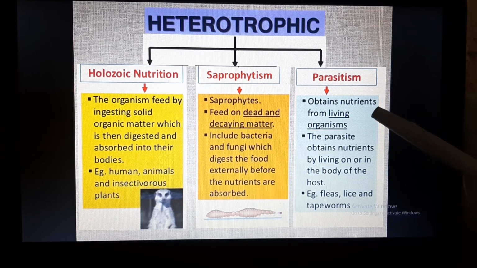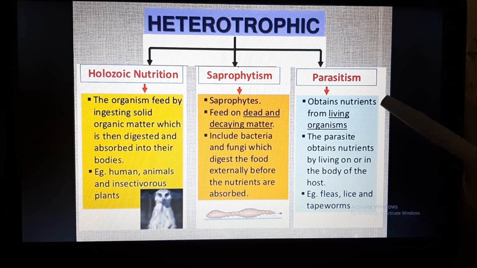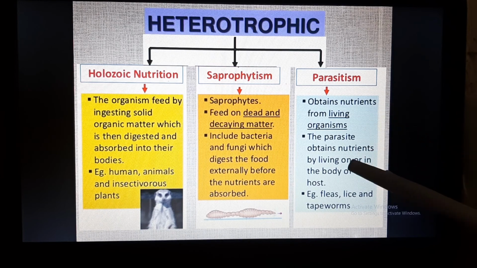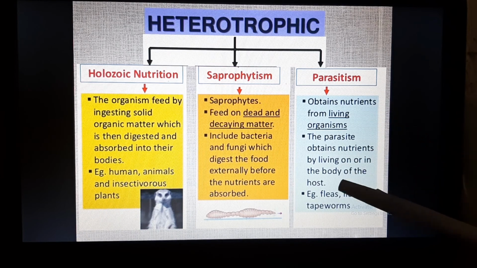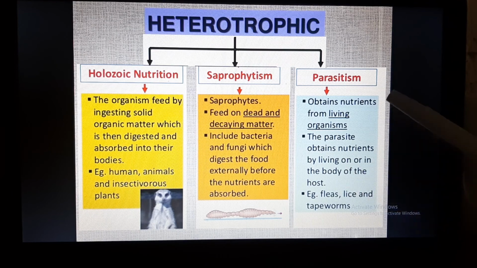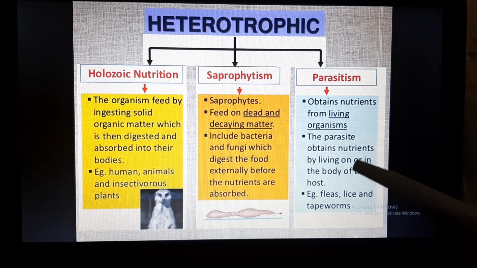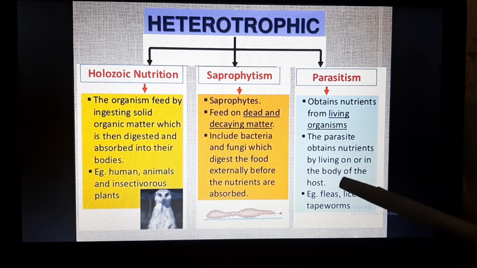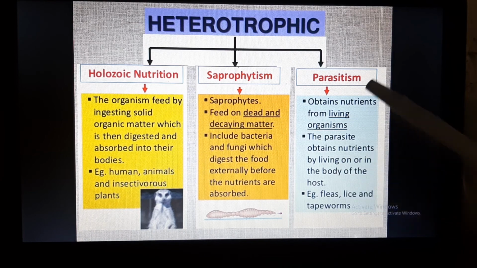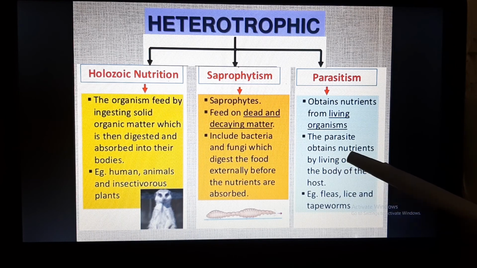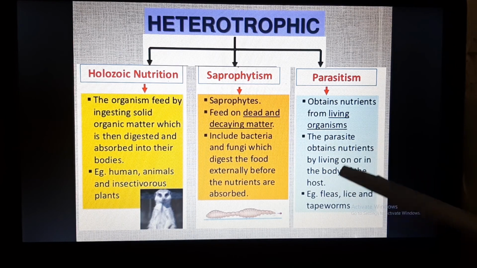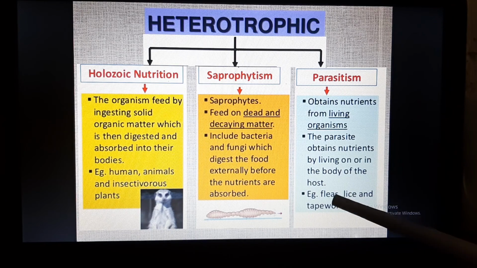Parasitism includes living organisms which obtain their nutrients by living on the body of a host. That means they live on some other living organism's body, and that organism in which they live is called the host, and parasites derive their nutrients from the body of the host. Examples are fleas, lice and tapeworms.